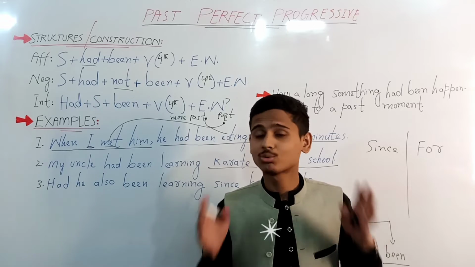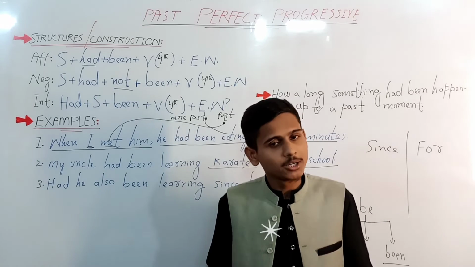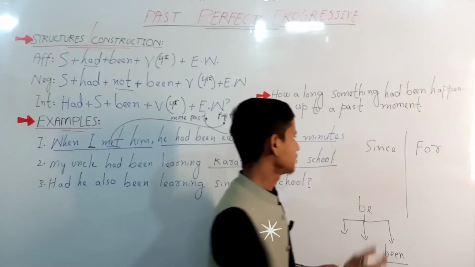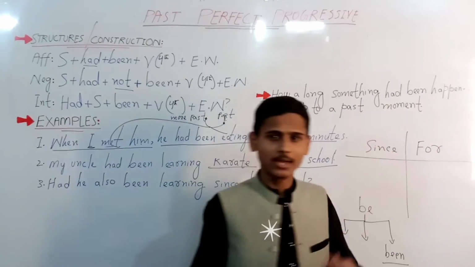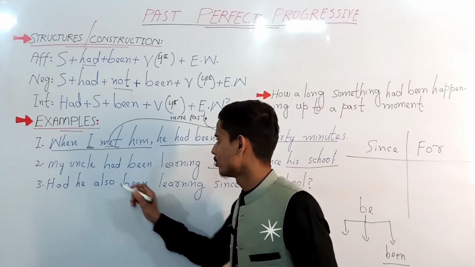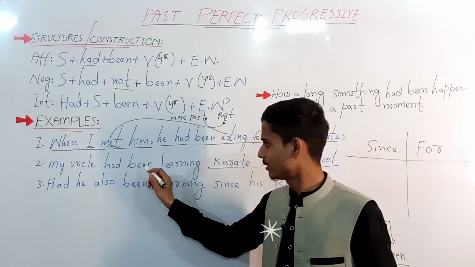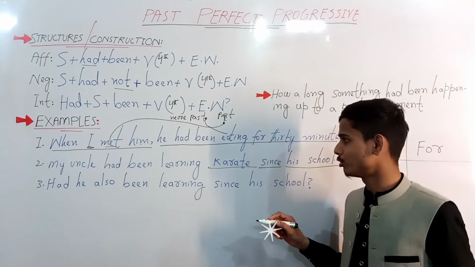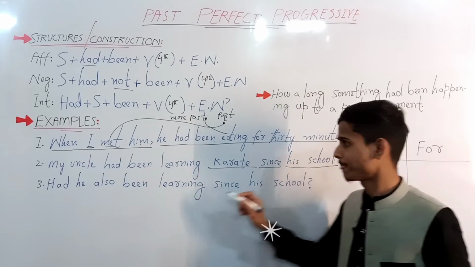It's not important, but you can use them as well. So the difference between since and for will be told to you once again for your further facilitation in learning. So we have looked at the second example. I'm going to discuss it later on, inshallah.